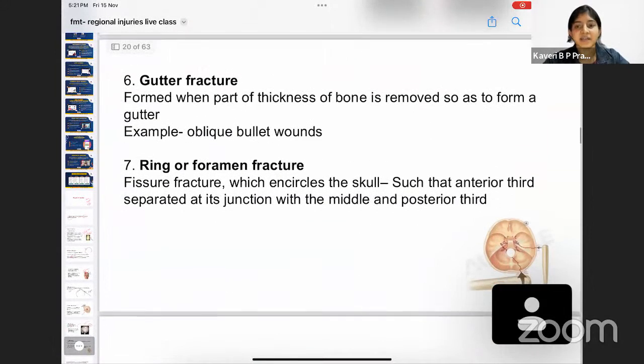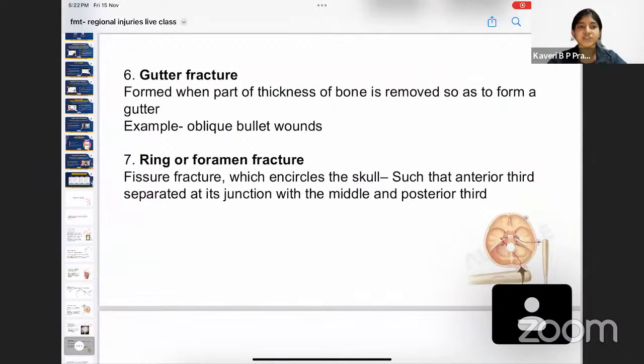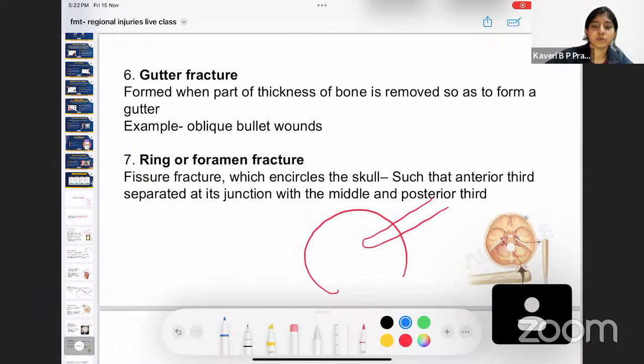Now we have gutter fracture. What is gutter fracture? Gutter fracture is formed when a part of the thickness of the bone is removed in the form of a gutter. For example, now if this is a skull, you have a part that is removed. So this much part of the skull is going to be removed. Then what do you get? You get this area which represents nothing but a gutter. So this is the gutter that is there because a part of the skull is removed.